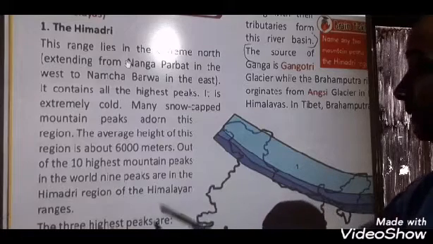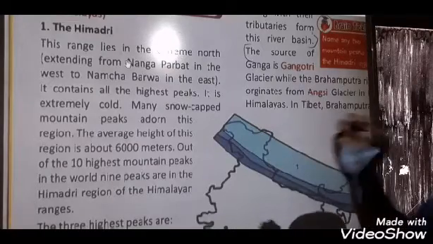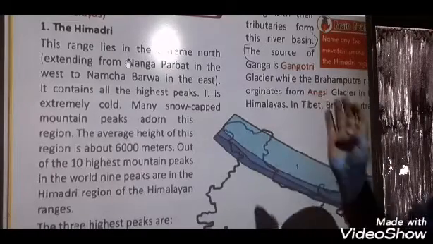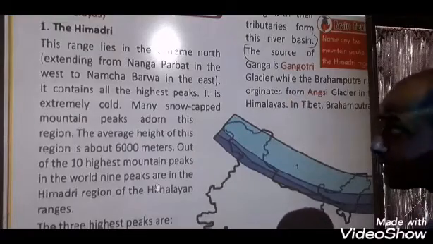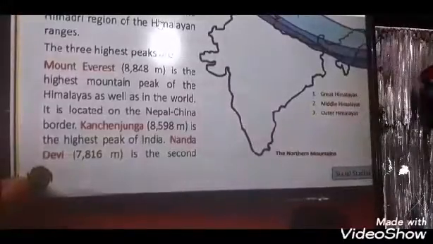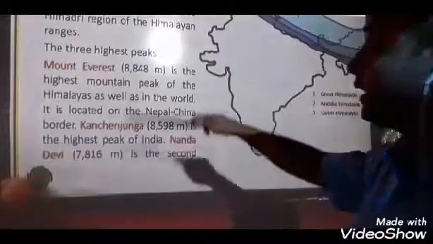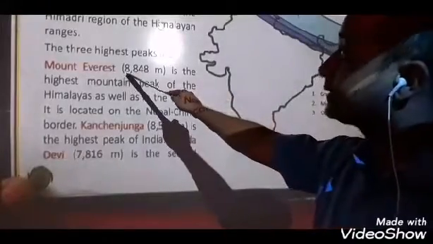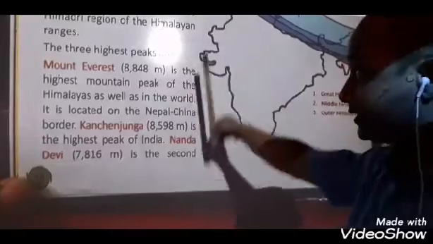The 3 highest peaks are, after that we will learn the names of the highest 3 peaks: first, second and third. Let's see. So first, I hope you know that answer, yes or not. First is Mount Everest. So what is the height of Mount Everest? 8,848 meter height. Yes or not?